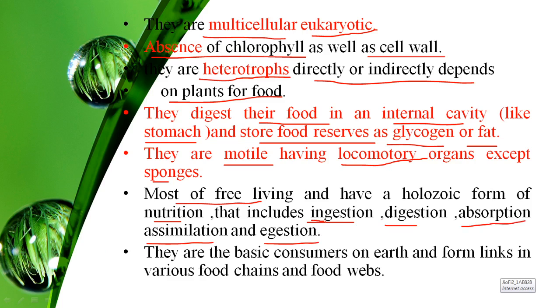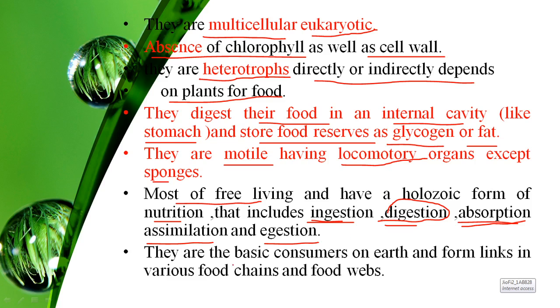The first one is ingestion, that is the process of taking food, drink, or another substance into the body by swallowing or absorbing it. Digestion means the breakdown of the food in the alimentary canal into substances that can be absorbed and used by the body.